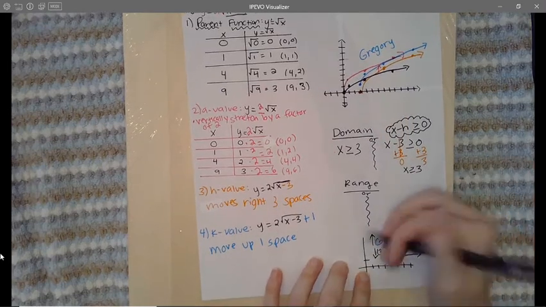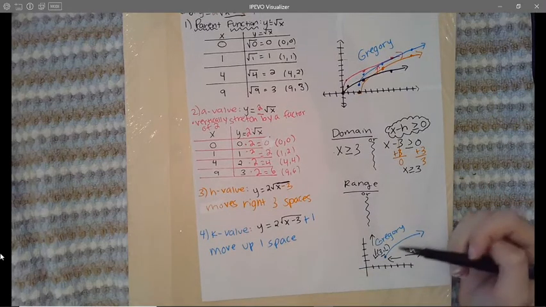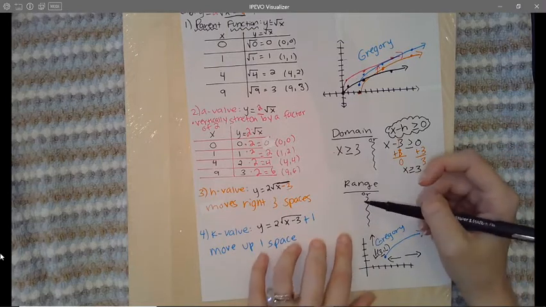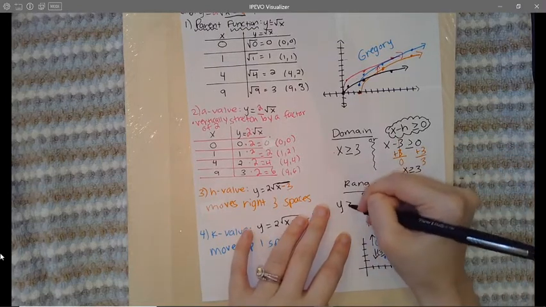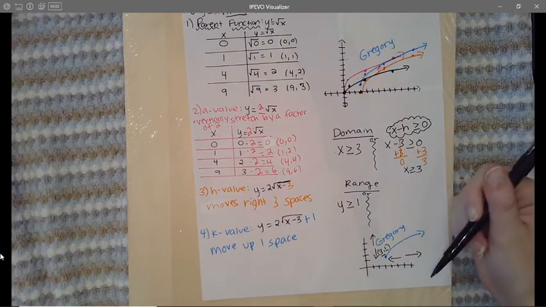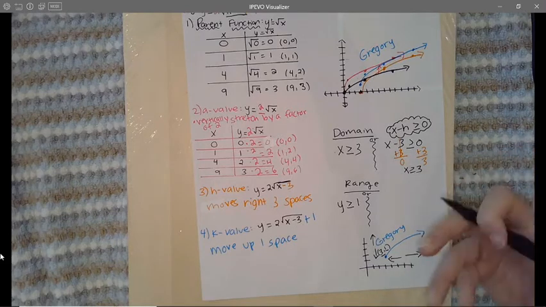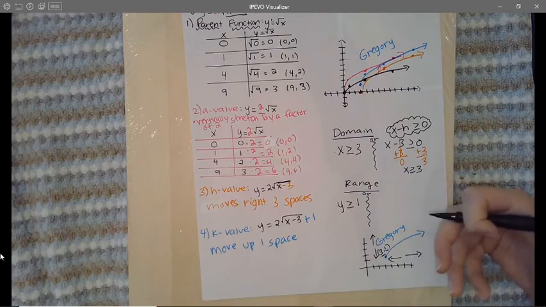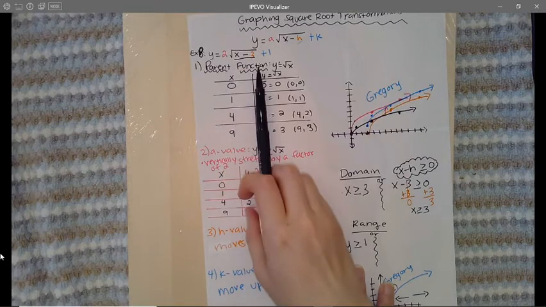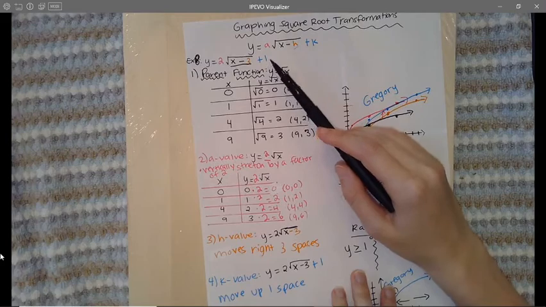So these values up here are things like 2, 3, 4. Okay, are those numbers larger or smaller than 1? Well, they are larger than 1. So for our range, we're going to say y is greater than or equal to 1. And remember, we can say it's equal to because we actually have a point at 1. Okay, now again, there's also an algebraic way to find the range if you don't like looking at the graph. So if you guys notice, which value is a 1 in your square root equation? Do you see that the k value is a 1?